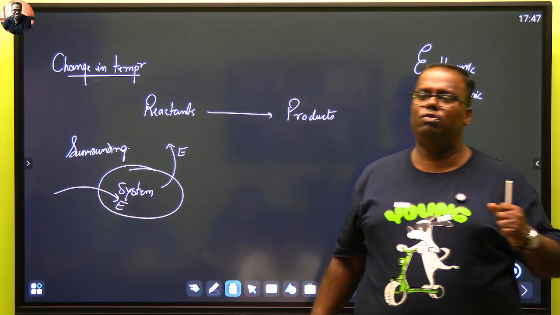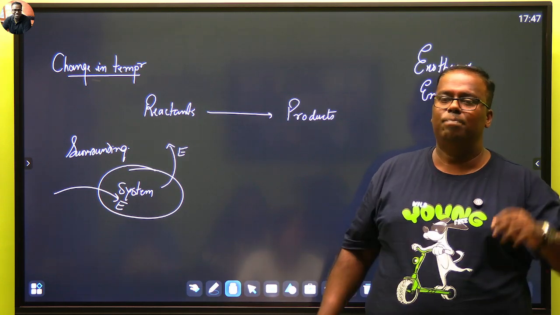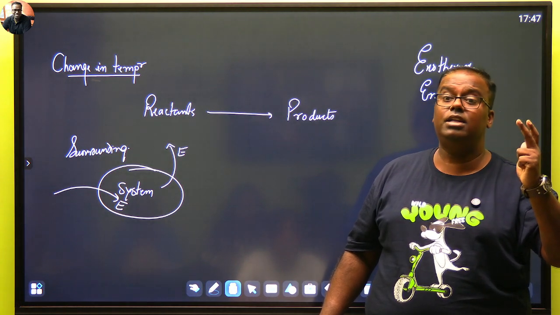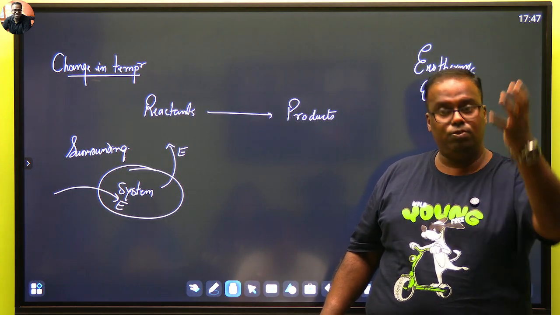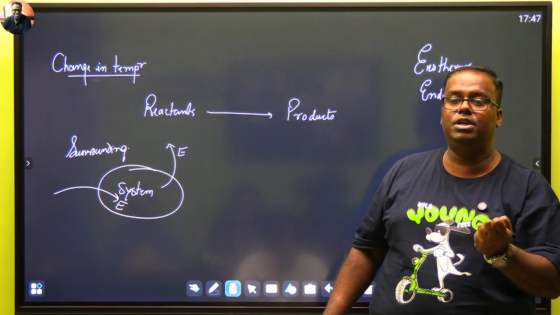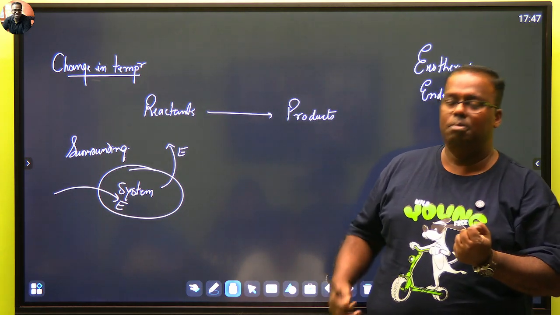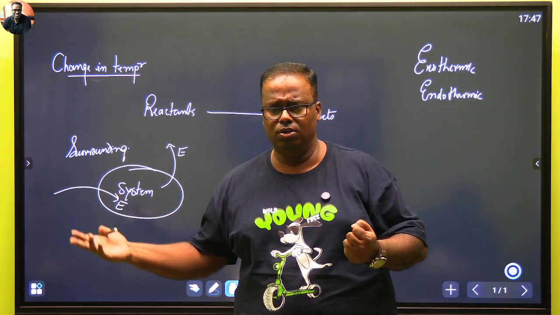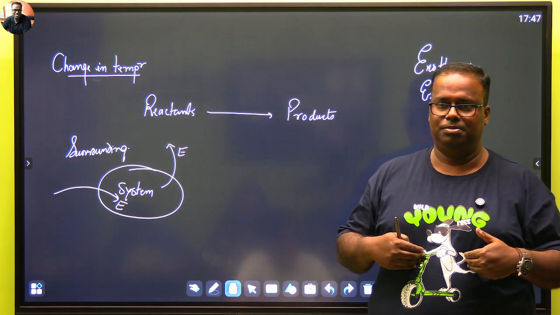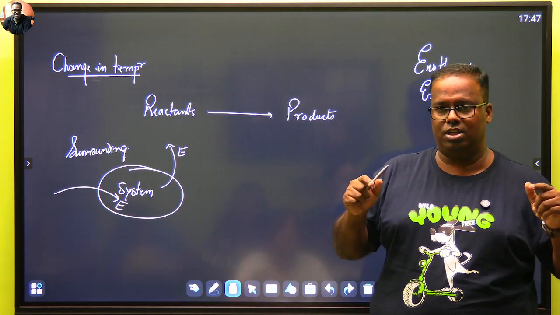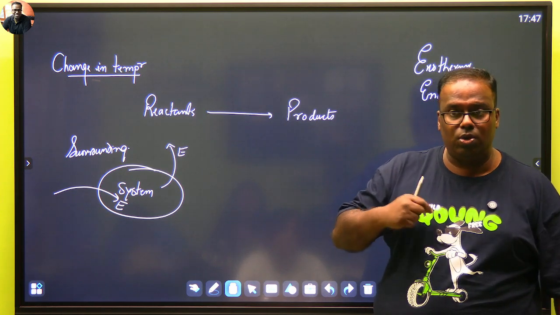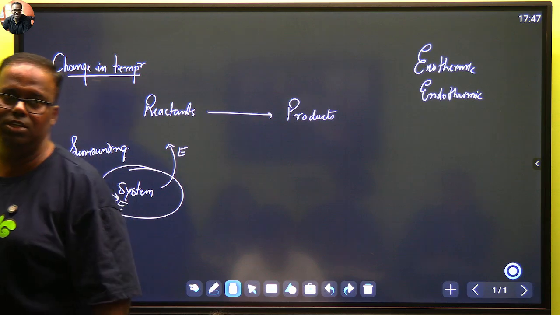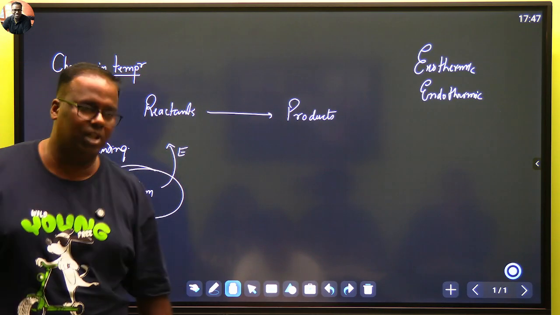Photosynthesis. What do we need for photosynthesis? What are the inputs? Carbon dioxide is an input, right? Water is an input, and sunlight. Sunlight is a form of energy. Photosynthesis is endothermic. It takes heat in, and what does it release? Oxygen and glucose. Obviously, oxygen and glucose. Respiration. Respiration is a combustion reaction. All combustion, respiration is a slow combustion. All combustion reactions are exothermic. Rusting will also be exothermic, although you won't be able to notice the temperature in it.